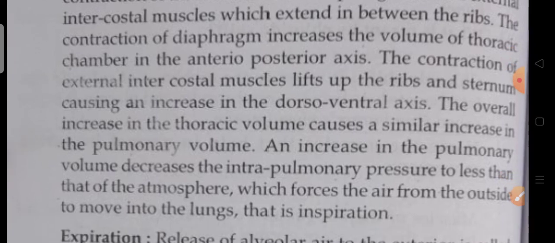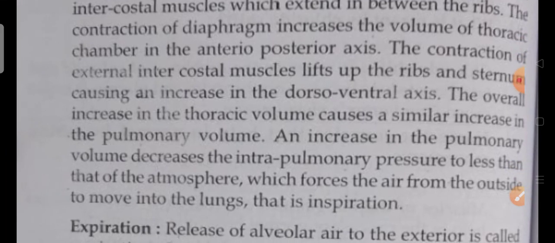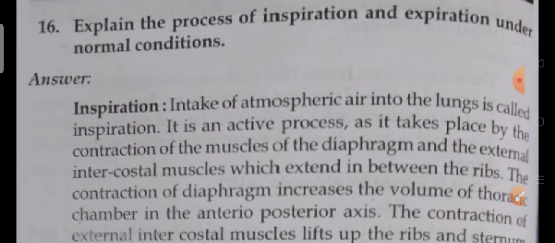The overall increase in thoracic volume causes a similar increase in pulmonary volume. An increase in pulmonary volume decreases the intrapulmonary pressure to less than the atmospheric pressure, which forces the air from outside to move into the lungs. That is inspiration: we are inhaling the air present in the environment.